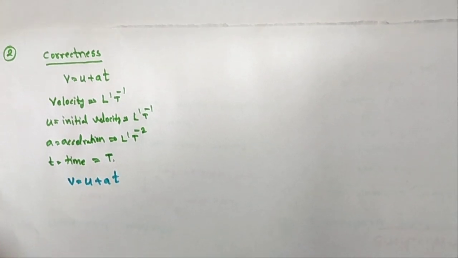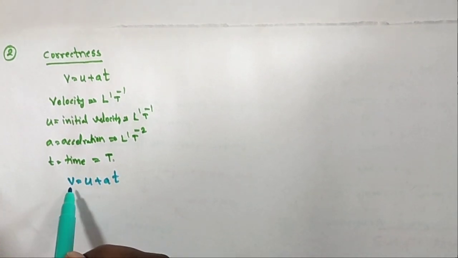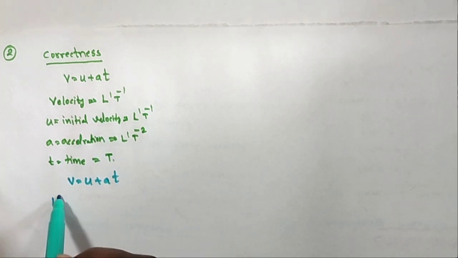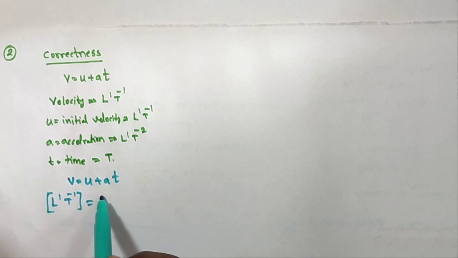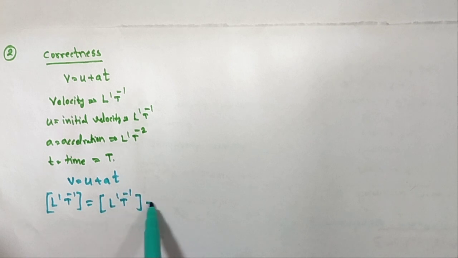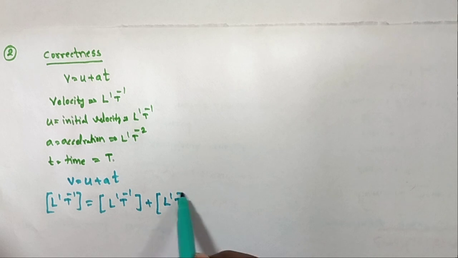According to homogeneity, what happens? You can write the dimensional formula: V is L T power minus 1, is equal to U, L T power minus 1, plus a, L T power minus 2, into t, which is T.